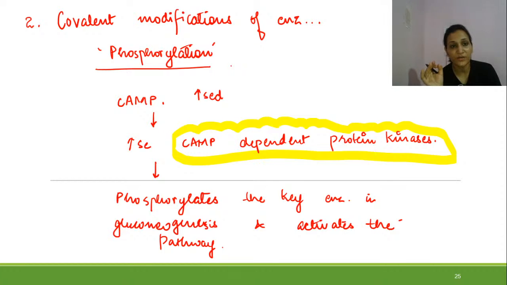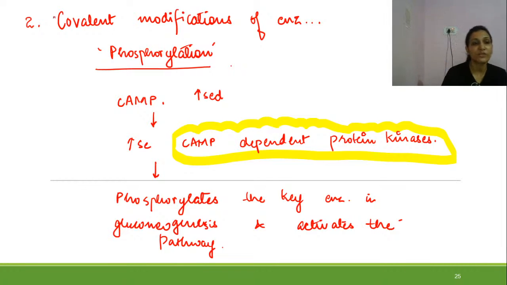So first, whenever there is an increased amount of cyclic AMP, it will in turn increase the concentration of cyclic AMP dependent protein kinases, and these kinases phosphorylate the key enzymes in gluconeogenesis and activate the pathway.